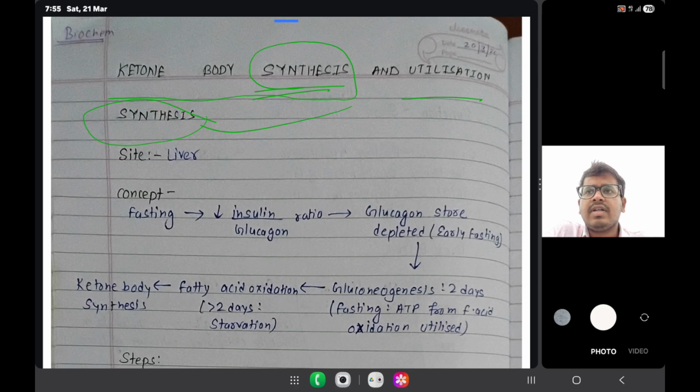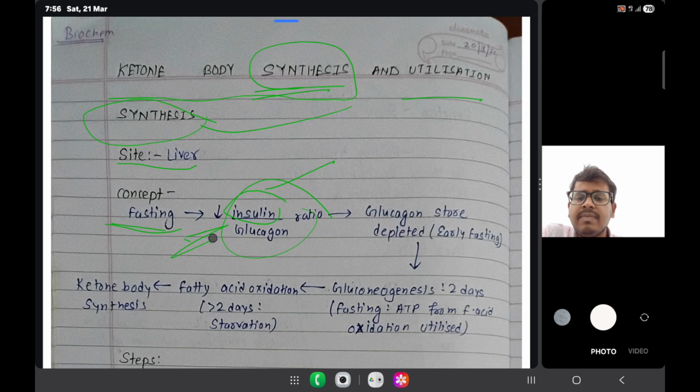So first of all, we have to understand that the synthesis occurs in the liver. Synthesis, meaning formation of ketone bodies, occurs in the liver. And what is the concept behind the synthesis of ketone bodies? Firstly, when we do fasting, then obviously our insulin level goes down, as there is no glucose or less glucose. So the insulin by glucagon ratio decreases. Now what happens here is that glycogen stores are depleted.